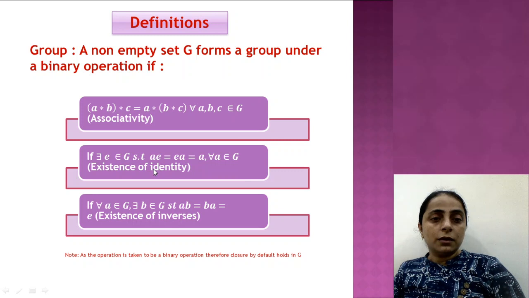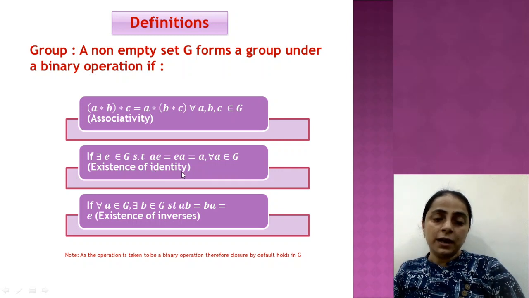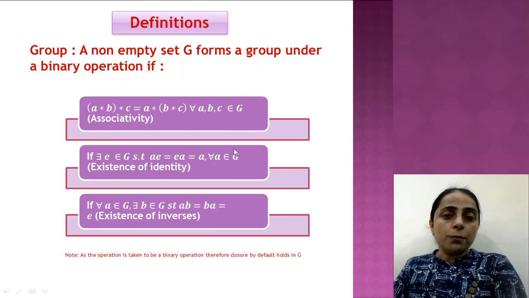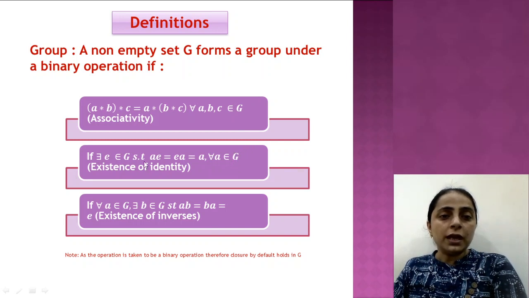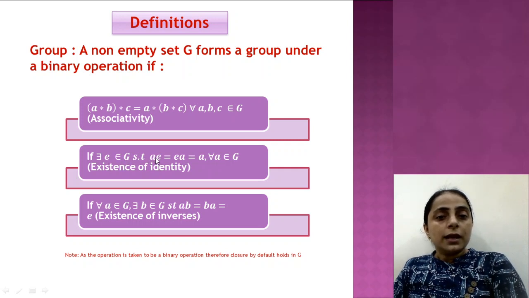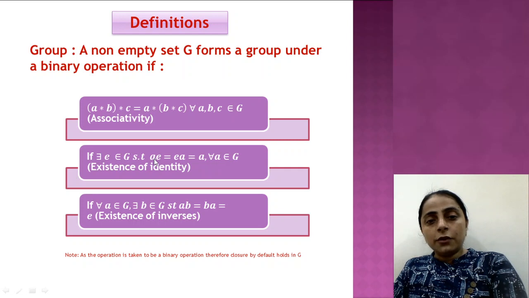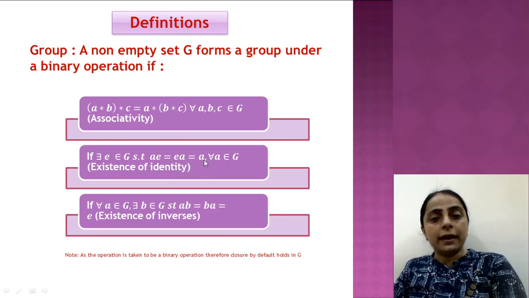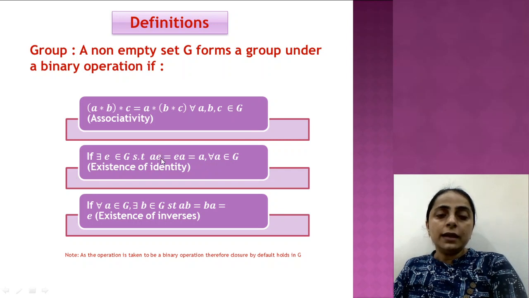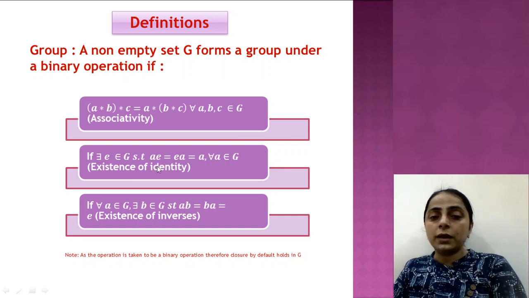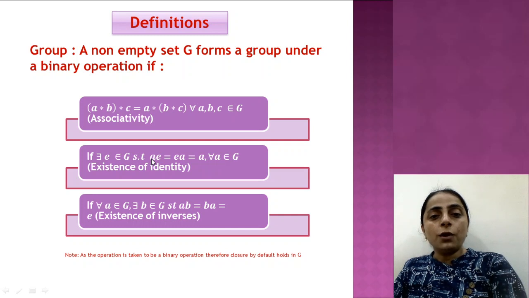The next property is the existence of the identity element. Now what we need here is, from the group G, one unique element E. There must exist a unique element E in G such that E operated with A, be it on the left or be it on the right, gives you back the same element A. So that means the identity E is such an element of the group which, when associated with any element of the group G, won't change the element.